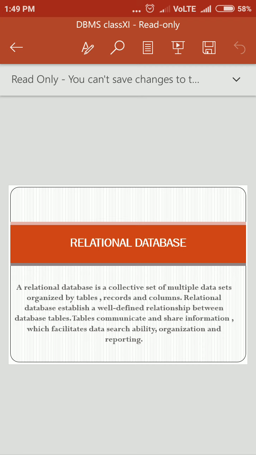A relational database is a collective set of multiple data sets organized by tables, records and columns. In the relational data model, the data is organized into tables. These tables are called relations. A row in a table represents a relationship among a set of values. Since a table is a collection of such relationships, it is generally referred to using the mathematical term relation, from which the relational data model derives its name.